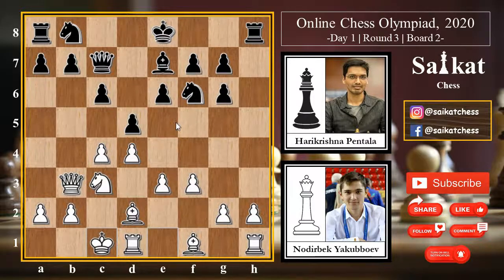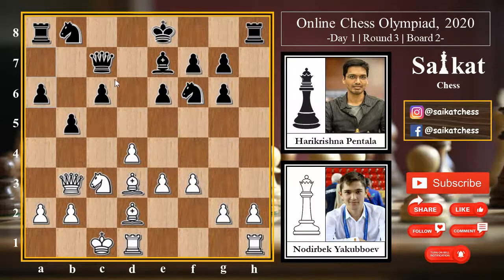So black starts the attack with d into c4, bishop into c4, and then b5. Black is trying to push the white pieces as much as possible, so that black can bring his pieces over the queen side and try to attack the king. So the bishop is under attack, so the bishop needs to retreat to d3 and a6 now. Now this pawn structure is also good for black, and now this bishop is looking really strong. Now black will try to bring the knight to d7 and b6, which will be really helpful for black.